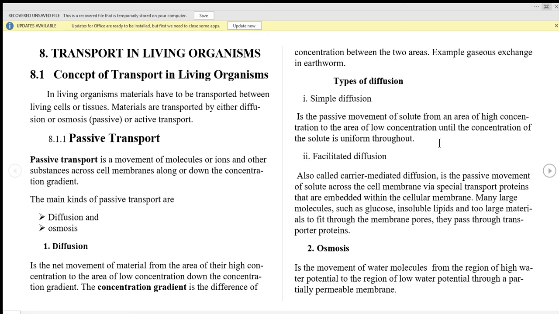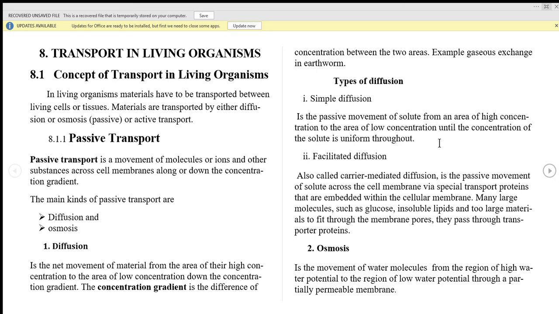So in simple diffusion, if you have cell A and cell B, and cell A is highly concentrated as compared to cell B, therefore material will move from cell A to cell B through the pore between the cell surface membrane until the two concentration of the cell A and B become equal or uniform, and then diffusion stops. That is a simple diffusion. So in simple diffusion, material move from one cell to another, and then when the concentration gradient between the two cells is 0, the diffusion stops. Okay, that is a simple diffusion.